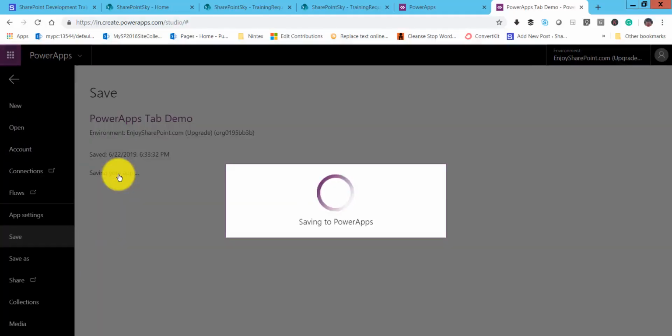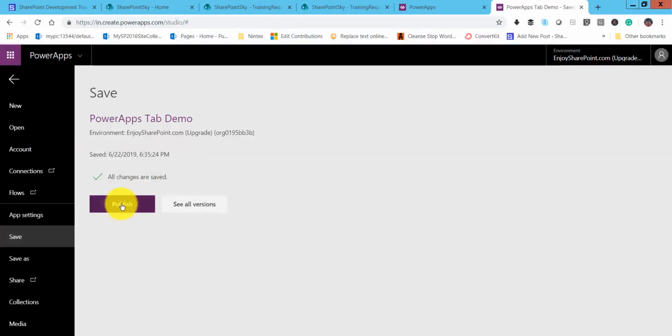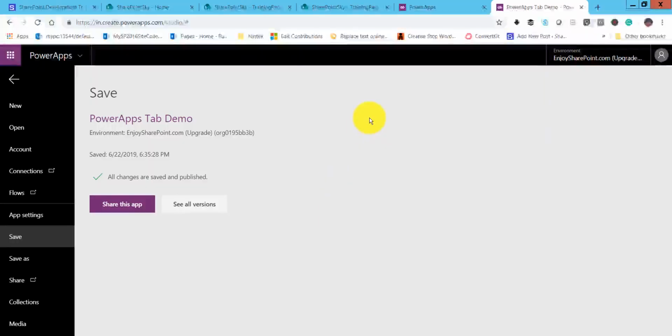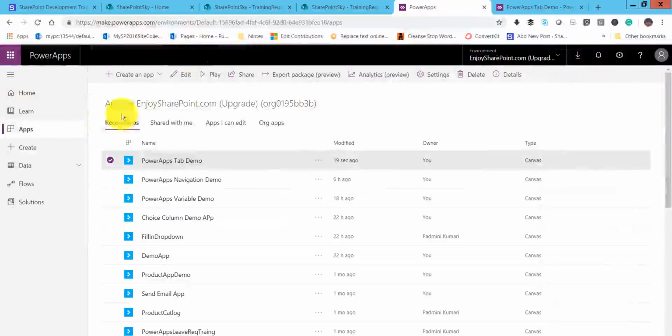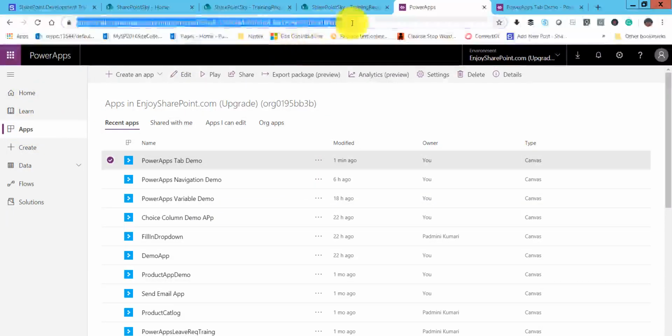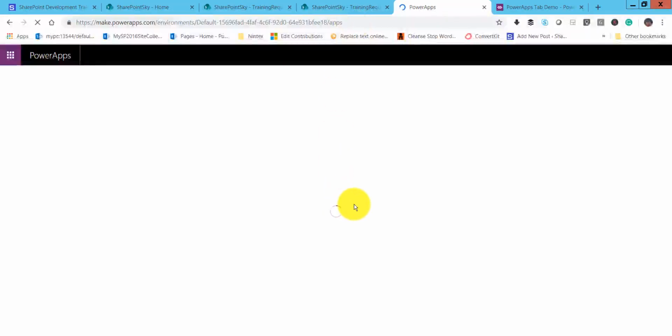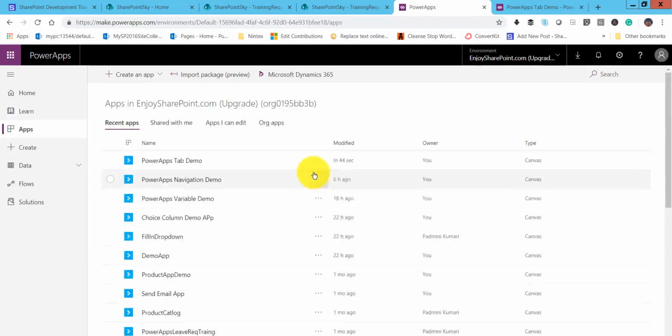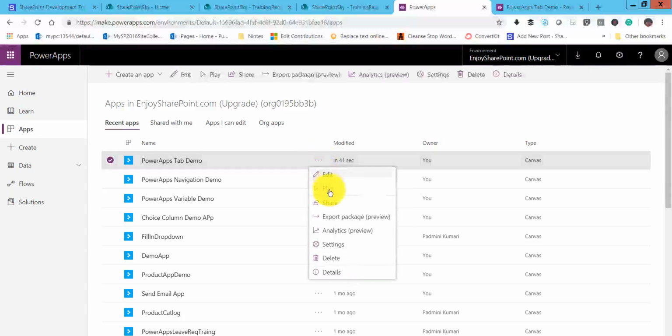Now again go and save the form. So you can see here now publish it. So we publish this form again. You can see here it is published now. Go back to our PowerApps homepage, go to this apps tab. Let me just refresh once to make sure that our changes are reflected here. So let it load and we will run it again. Now I'll click on this triple dot or this command, click on play.